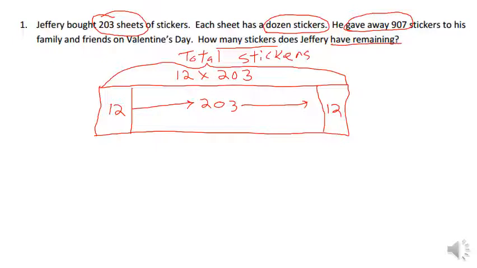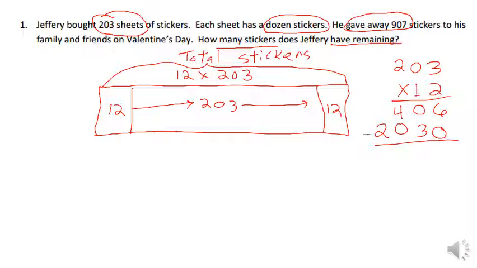So I'm going to come over here and use the standard algorithm, 203 times 12. I'm going to start with my 2, and I'm doing 2 times 3, which is 6, 2 times 0, which is 0, 2 times 4 is 4. So I know now that 2 times 203 equals 406. Now I'm going to multiply my 10, but I'm going to put a placeholder down here. So now instead of multiplying by 10, I'm just multiplying by 1. So now we go 1 times 3 is 3, 1 times 0 is 0, and 1 times 2 is 2. Notice how I'm lining up my place values.